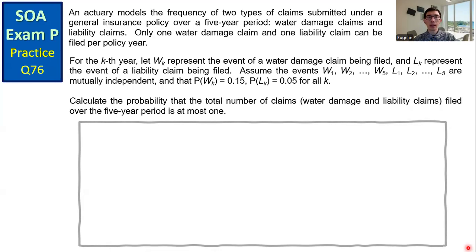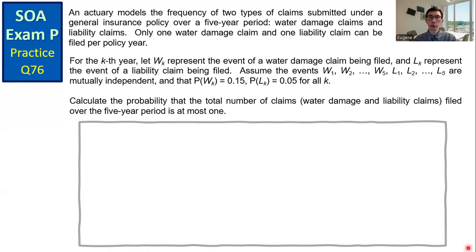For the case year K, let WK represent the event of a water damage claim being filed, and LK represent the event of a liability claim being filed. Assume the events W1, W2 up to W5 and L1, L2 up to L5 are mutually independent. And the probability of WK equals 0.15, the probability of LK equals 0.05 for all K. Calculate the probability that the total number of claims filed over the 5-year period is at most 1.